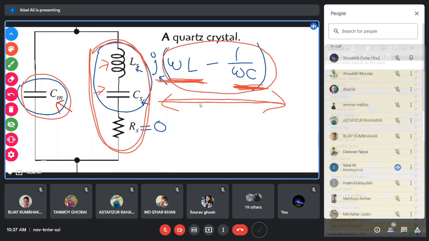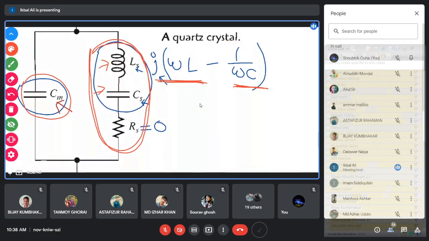But you have the inductance and capacitance fixed for the crystal, and you have control over omega. So if you change the frequency of the source, there will be some range of frequency for which omega L is larger than 1 by omega C. In that frequency range, this series LC will act as an equivalent inductor. Then together with this parallel Cm, it will resonate, and there will be a parallel resonant frequency. I hope that you have understood why this crystal has a parallel resonant frequency.